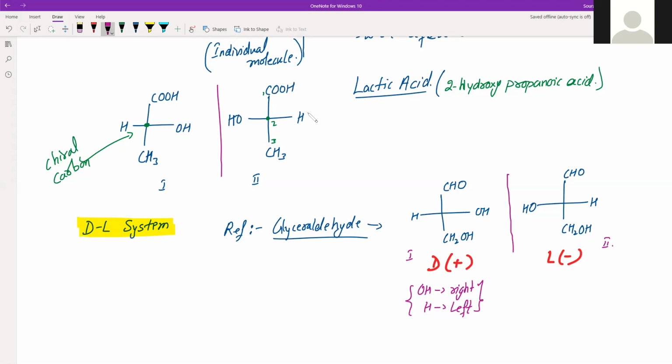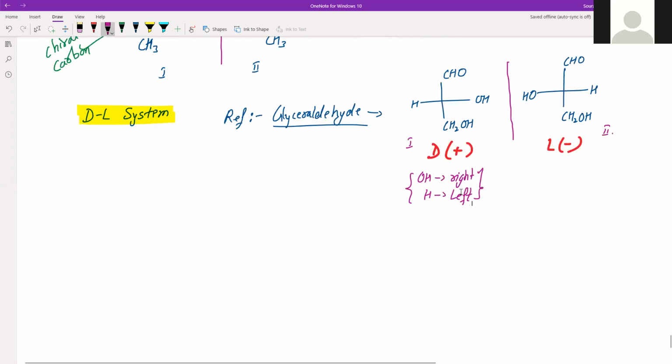As you can see here, the OH group and H lie on the sides, and the CHO lies at the top and the CH2OH lies at the bottom. So there is right, left, top and bottom. In the top portion, there was CHO. And in the bottom, there was CH2OH. So this was our point of observation for D.